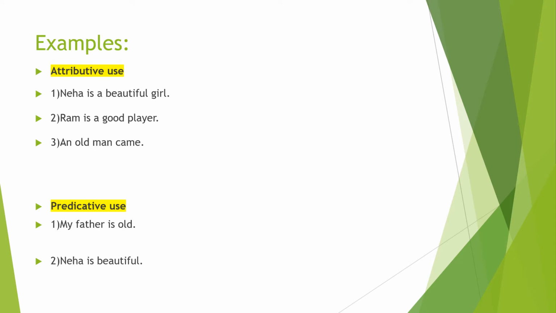So, what is the difference in predicative use? Let's see. My father is old. In this sentence, the adjective is old and it comes along with a verb, not with a noun. Same case with sentence 2. Neha is beautiful. In this sentence also, the adjective is beautiful and it comes along with the verb, not with the noun. So this is the difference between attributive use and predicative use of adjective.